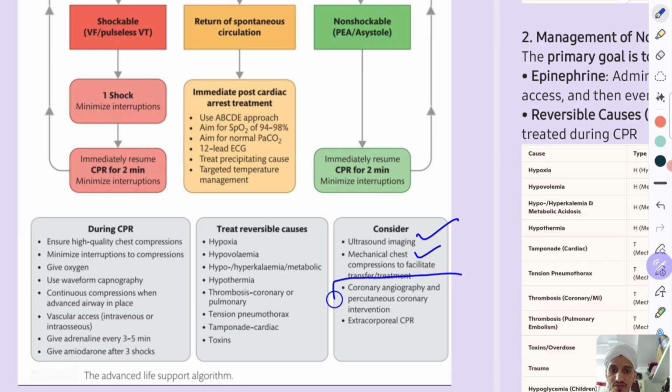Consider coronary angiography and PCI in patients who have evidence of ST segment elevation or new onset left bundle branch block. Even if the patient is unconscious, you should perform coronary angiography and PCI. The books also say that if you have a high suspicion that the patient had a cardiac event, and as we have just learned, the most common etiological cause of cardiac arrest is ischemia or an acute coronary event, you should perform angiography and do the intervention. Okay, these things you should consider. Treat the reversible causes.